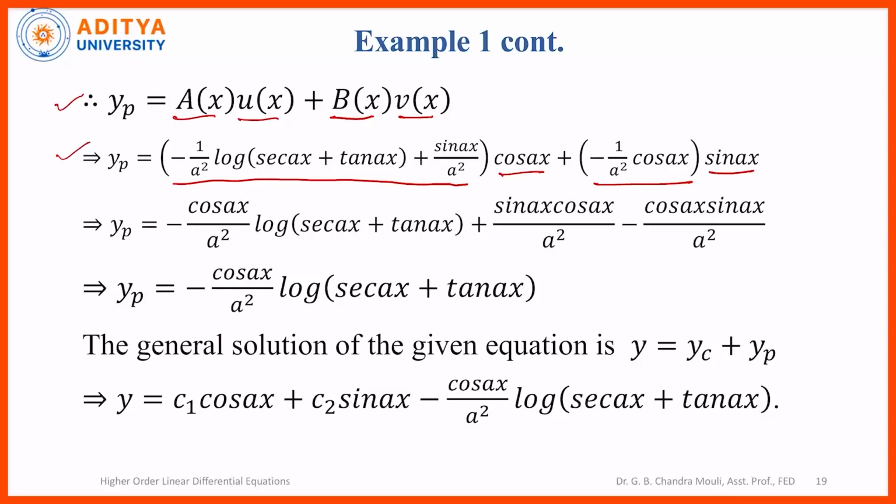So after multiplying, this will cancel and you will get yp as minus cos ax by a square log of secant ax plus tan ax. So the general solution is given by y is equal to yc plus yp, which is y is equal to c1 cos ax plus c2 sin ax, and yp is negative here, minus cos ax by a square into log secant ax plus tan ax.